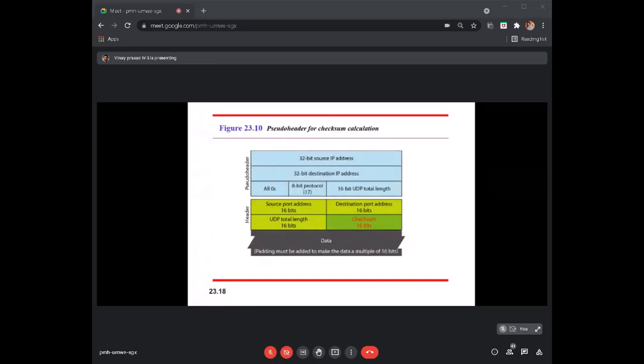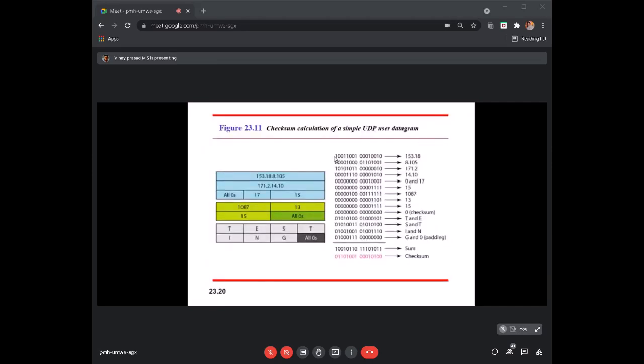So we have the data, the UDP header, and the pseudo header, which is a portion of the fields from the IP layer. It covers the source IP address, destination IP address, TTL, protocol and the UDP length. The checksum we should put here is the UDP length. Okay, so you get this picture, right? How are we going to calculate them? We have them in 0 to 31 in length. We divide them into two halves, 16 bit and 16 bit, and we do the sum. Okay, we do the sum and take the complement of that.